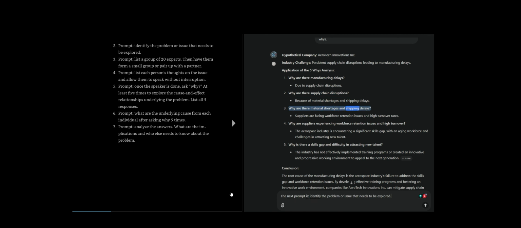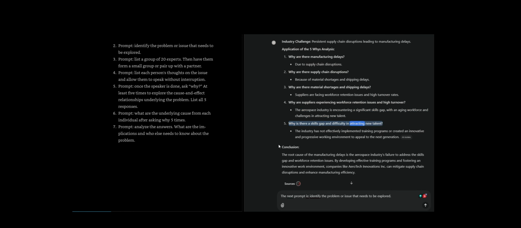Why are there material shortages and shipping delays? Suppliers are facing workforce retention issues and high turnover rates. Why are suppliers experiencing workforce retention issues and high turnover? The aerospace industry is encountering a significant skills gap, with an aging workforce and challenges in attracting new talent. Why is there a skills gap and difficulty in attracting new talent? The industry has not effectively implemented training programs or created an innovative and progressive working environment to appeal to the next generation.